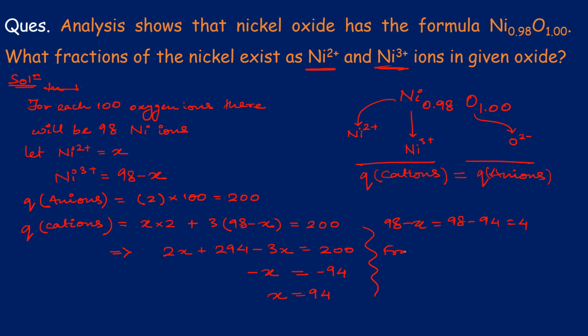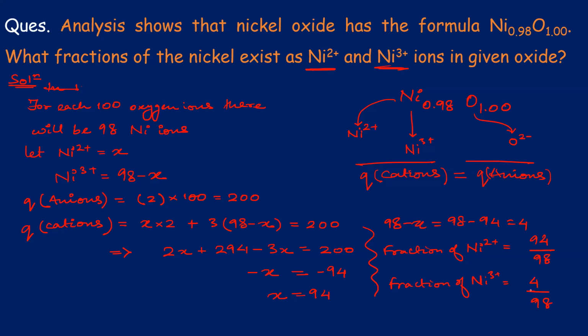So now the fraction of Ni2+ is 94 out of 98 nickel ions, and the fraction of Ni3+ is 4 in each 98 Ni ions.